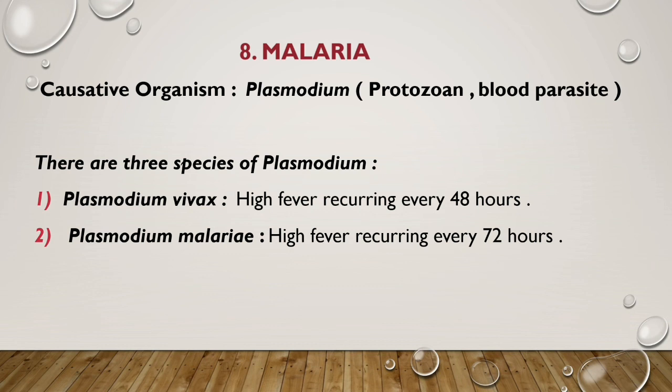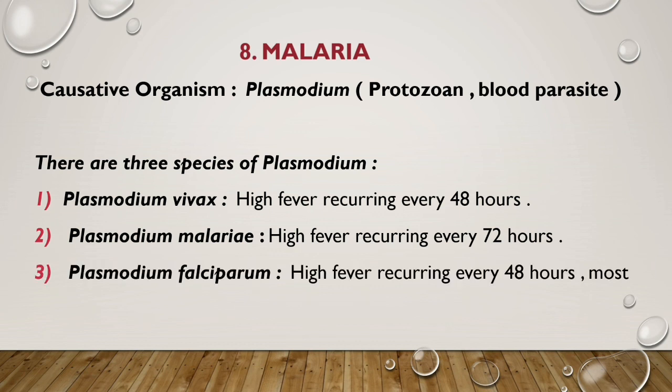Then number 2, Plasmodium malariae. Here high fever will repeat after every 72 hours. Then number 3, Plasmodium falciparum.